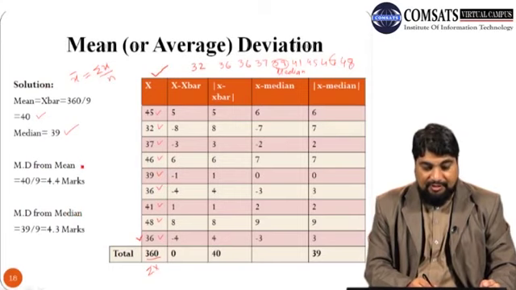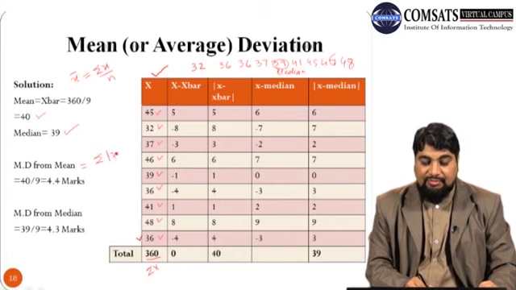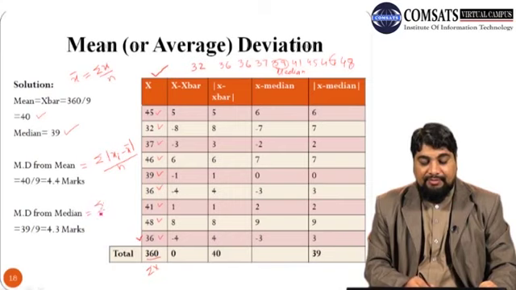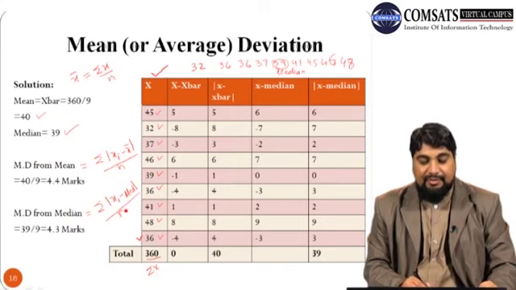Remember that the formula for calculating mean deviation from mean is summation of the absolute value of xi minus x bar, whole over n, and for median we have summation of the absolute value of xi minus median, divided by n.